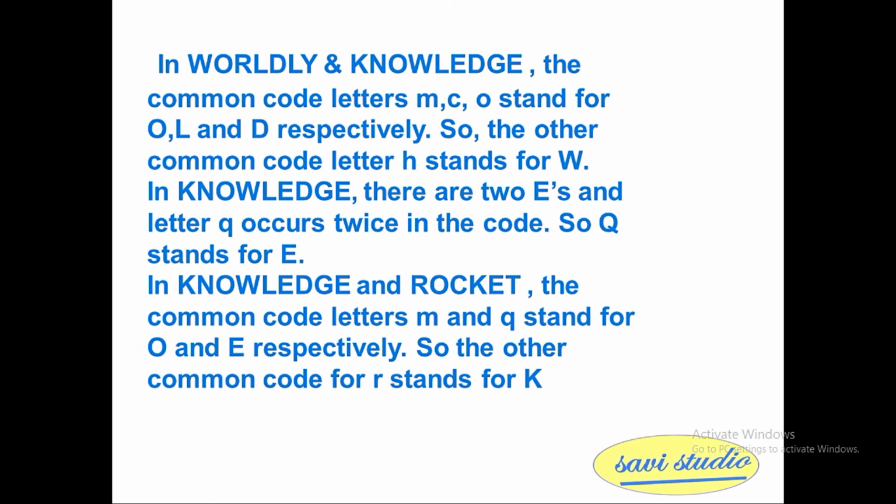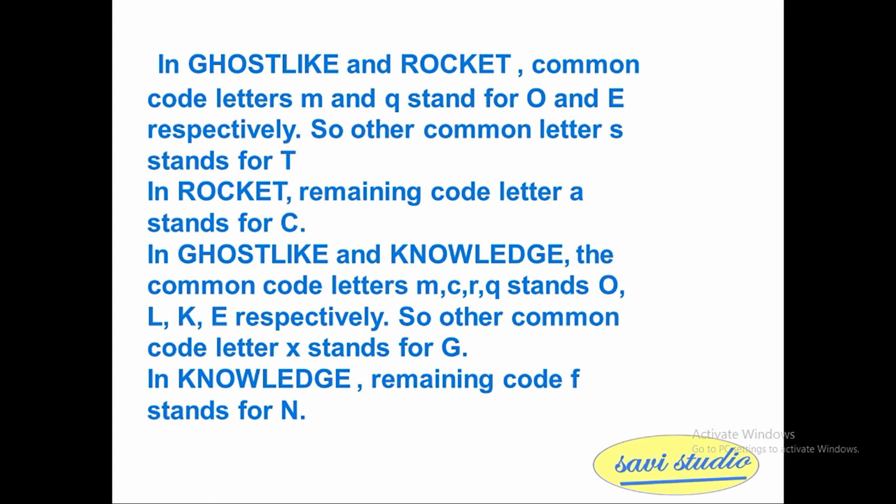So the other common code letter H stands for W. In knowledge there are 2 E's and the letter Q occurs twice in the code, so Q stands for E. In knowledge and rocket, the common code letters M and Q stand for O and E respectively, so the other common code R stands for K. In ghost like and rocket, the common code letters M and Q stand for O and E respectively, so the other common code letter S stands for T. In rocket, the remaining code letter A stands for C. In ghost like and knowledge, the common code letters M, C, R, Q stand for O, L, K, E respectively, so the other common code letter X stands for G. In knowledge, the remaining code F stands for N.